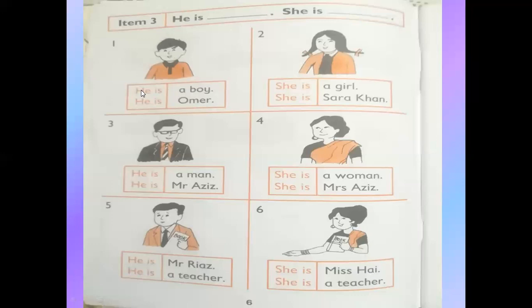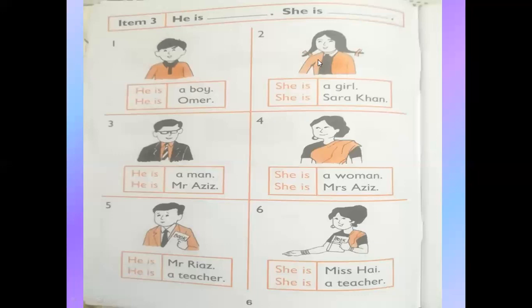Here, he is a pronoun. For this boy we are using he, and is is a helping verb. He is a boy. He is Umar. Umar is his name. Now look at number 2.